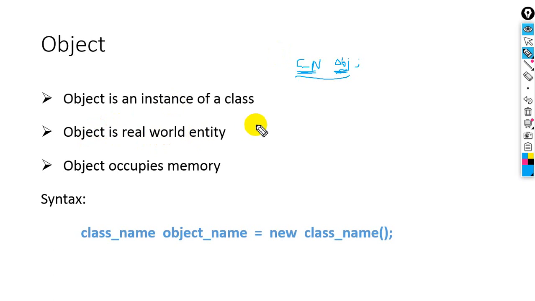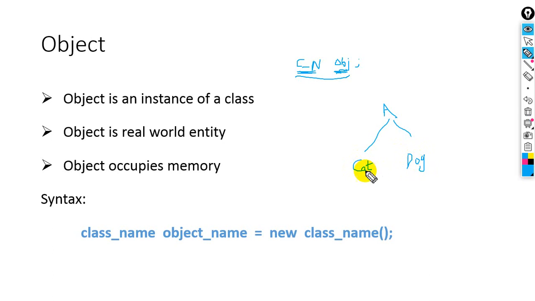In the previous slide I explained that class is not a real world entity, but object is a real world entity. For example, if we have an animal class, I have told you that we have cat, dog, elephant, cow, or any other object.